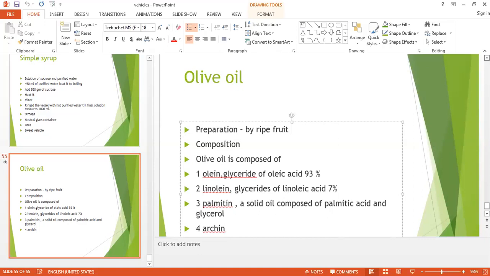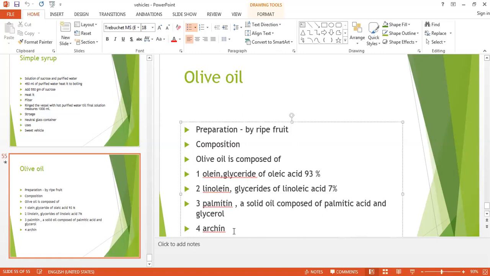Then the composition: olive oil is composed of olein, linolein, palmitic oil and arginine. Then how is it prepared? It is very easy to prepare. It is made from ripe fruit. The ripe olive fruits are crushed in the mill. The remaining portion is mixed with a solvent like carbon disulfide and boiled. The residual oil is extracted by expression. It contains 93% of oleic acid, linolein 7%, and palmitic oil and arginine.